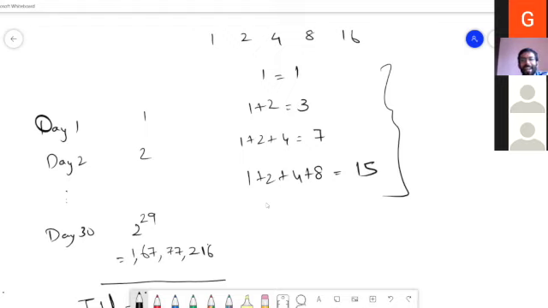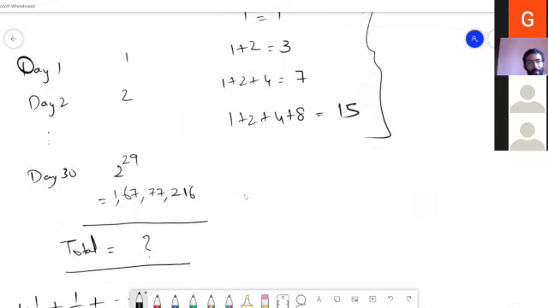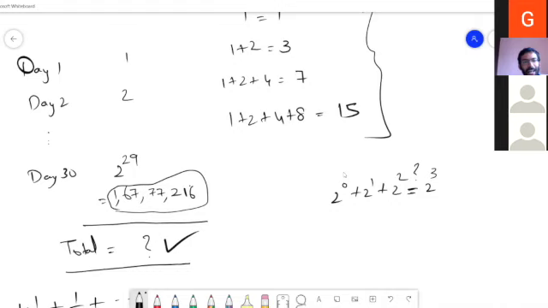Oh, nice, ma'am. Bhageshri ma'am, how to get this answer? Can you also type that? Bhageshri ma'am is able to give the total answer. How to get this formula, ma'am?